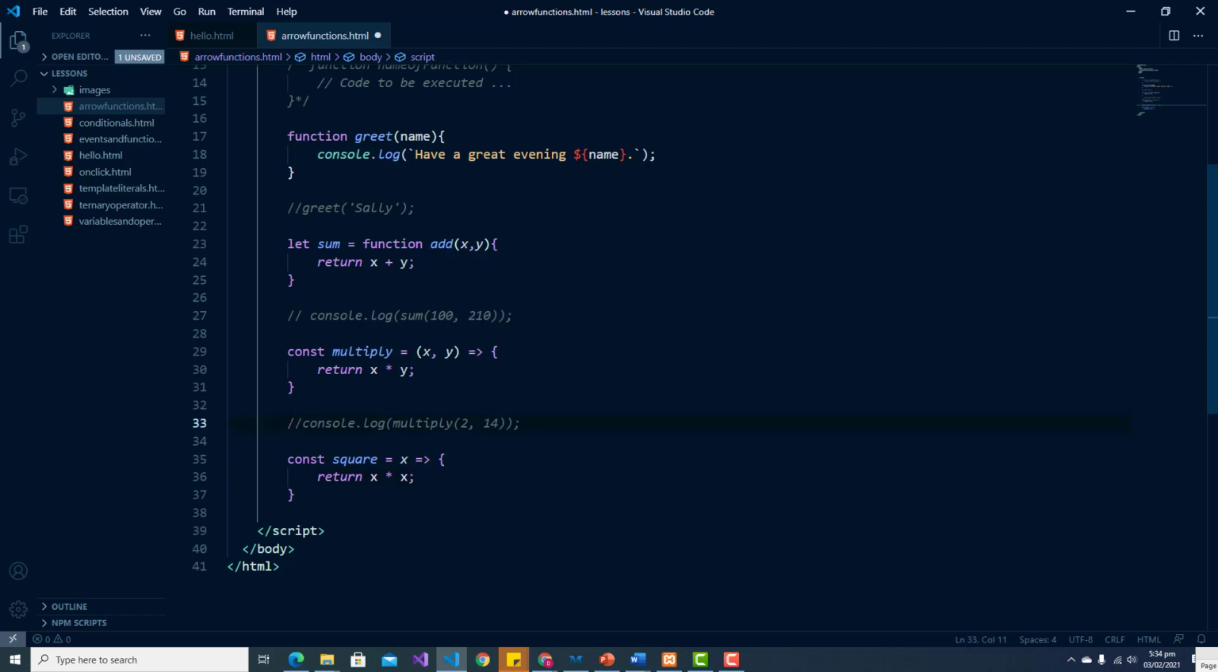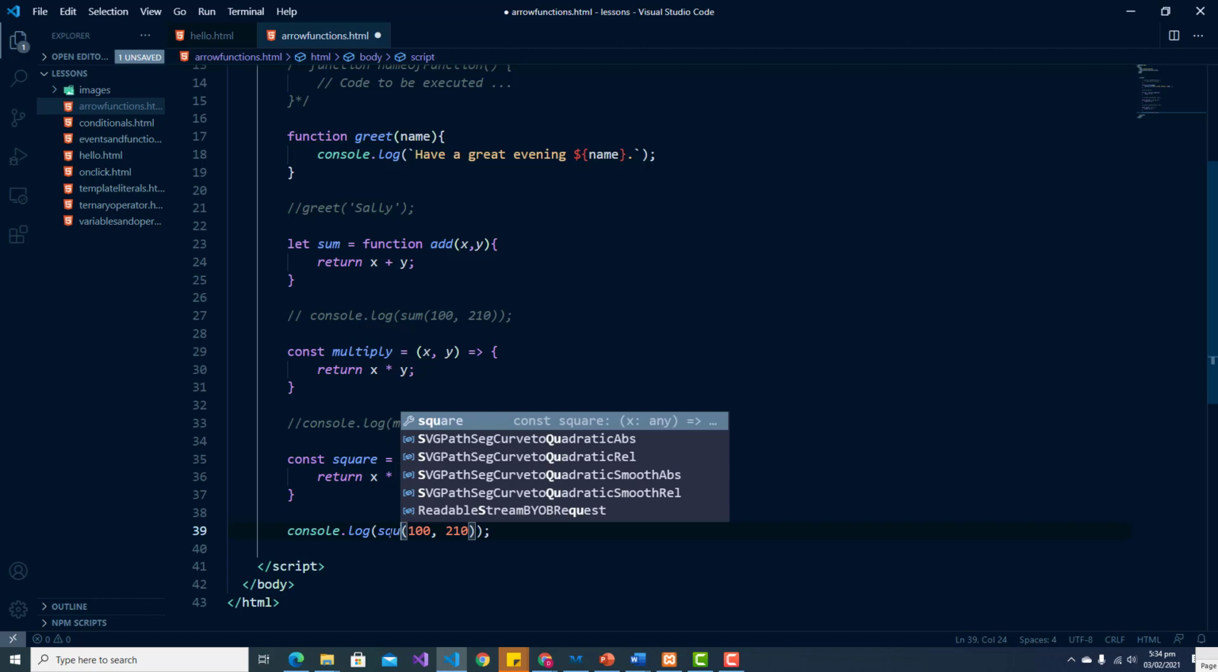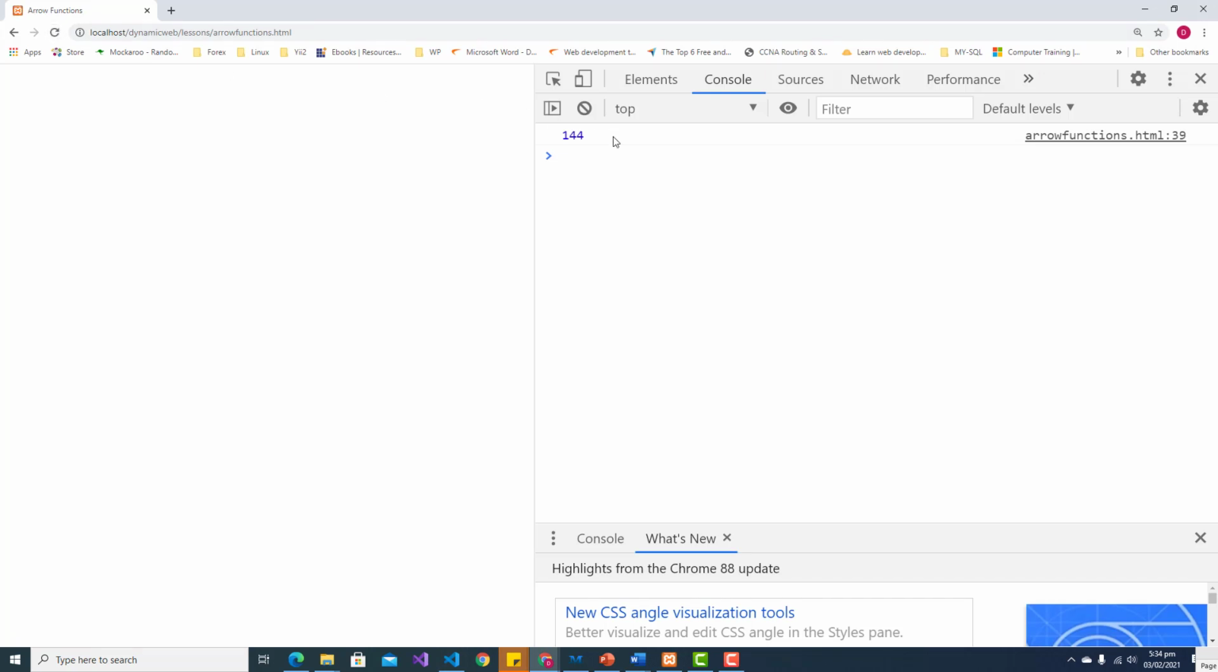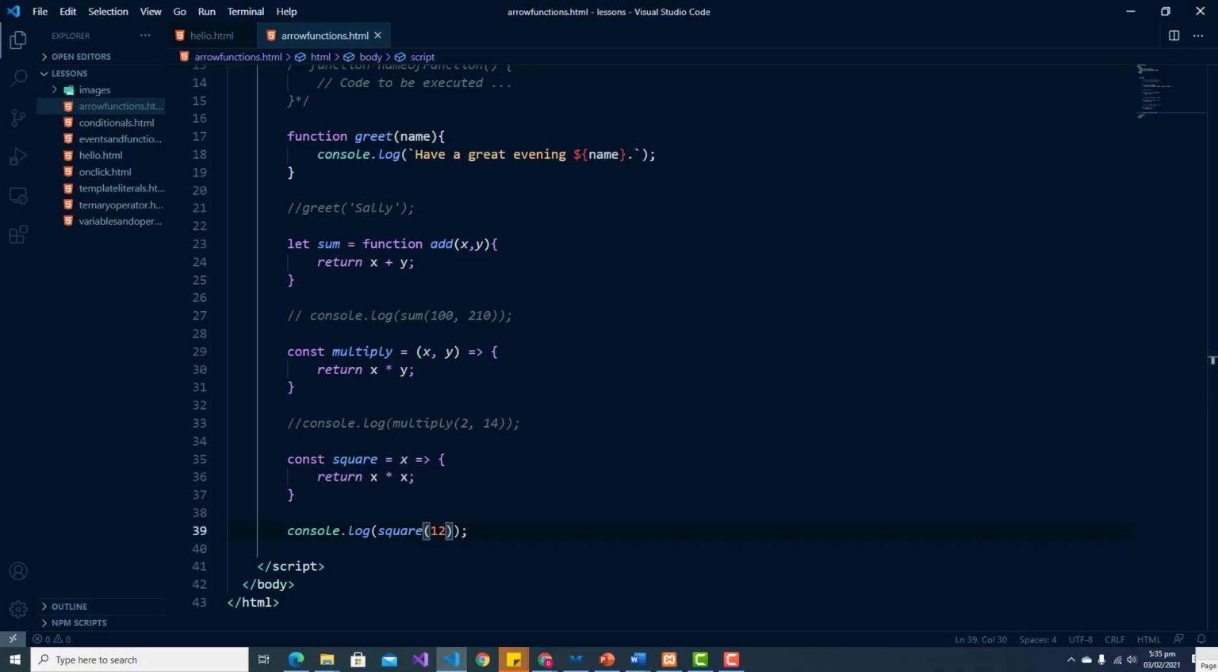So let's comment this out and let us call our square function. And this takes one parameter, so let us square 12. And let us save and refresh, and we get 144. Now, in an example like this, where our function only consists of a single return statement, our arrow function allows the syntax to be reduced even further. If the function is only a single line return, both the curly brackets and the return statement can be omitted.